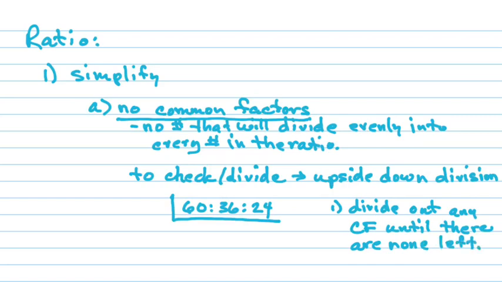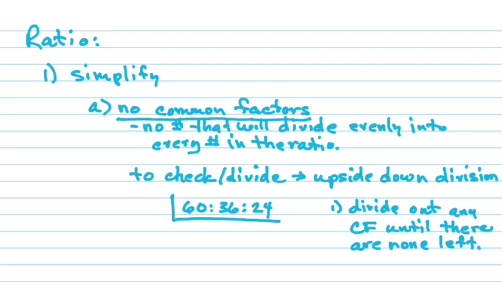The beauty of this process is that you don't have to get the biggest number right away. You can continue to divide over and over and over again until you make sure that there's nothing else that will divide into it. Because if you look at 60 and 36 and 24, what do most of you see will divide evenly into all of those pretty easily? 12. Oh, baloney, not 12. I told you 12. But some of you might do 12. But most of you are going to see 2.